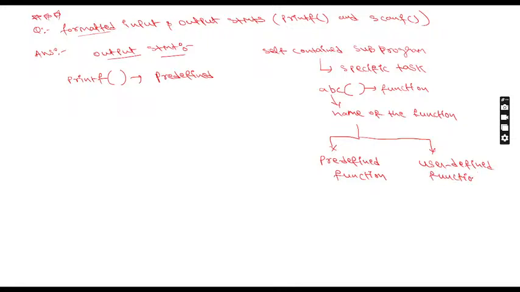Sir, what is the difference between these two? The predefined functions are designed or created by the language author, and the user defined functions are created by the user or programmer.